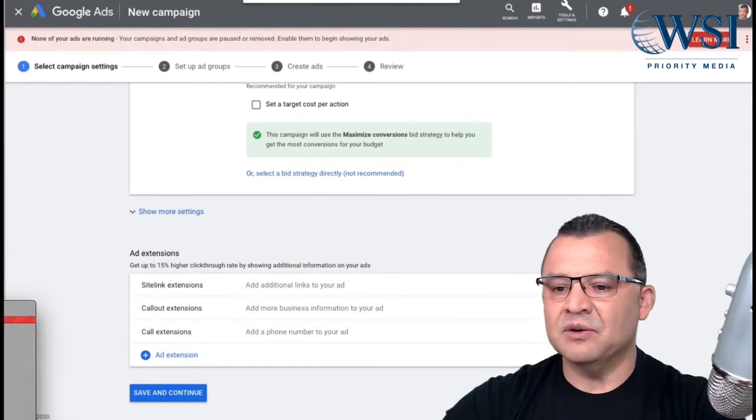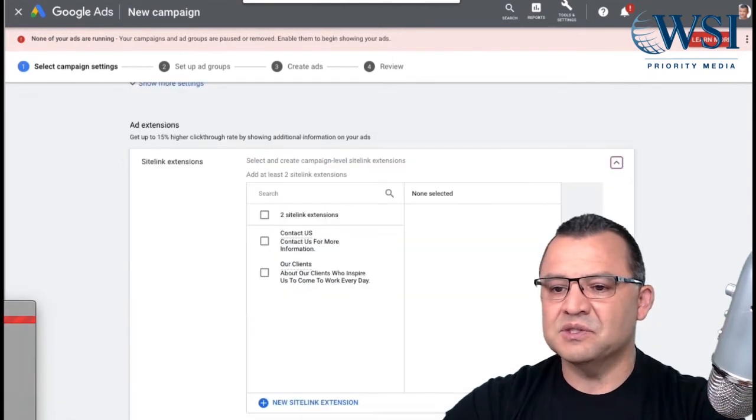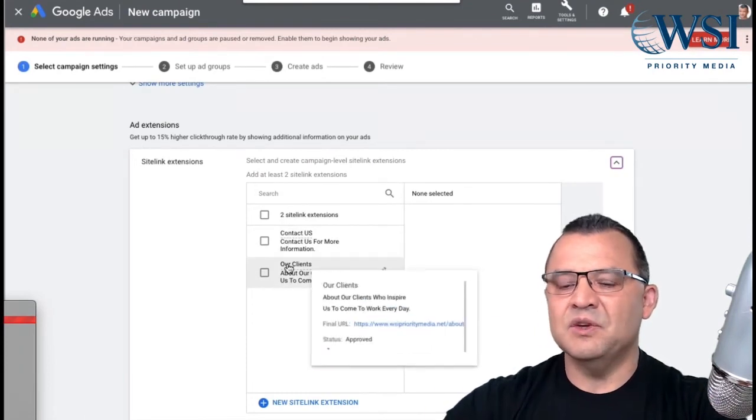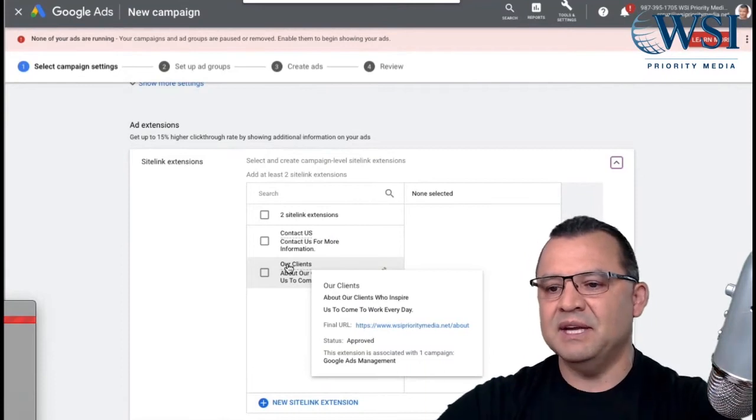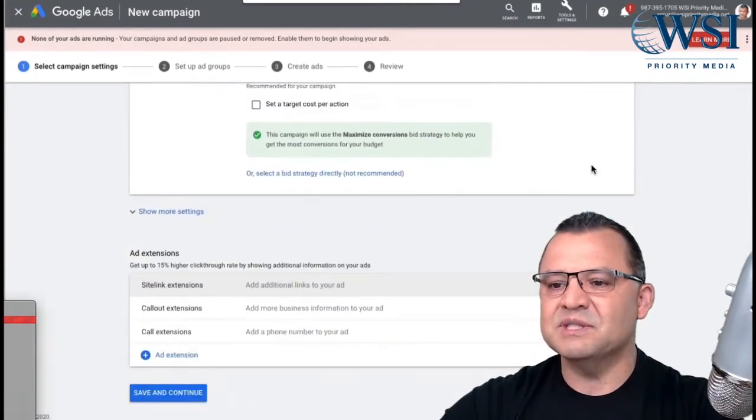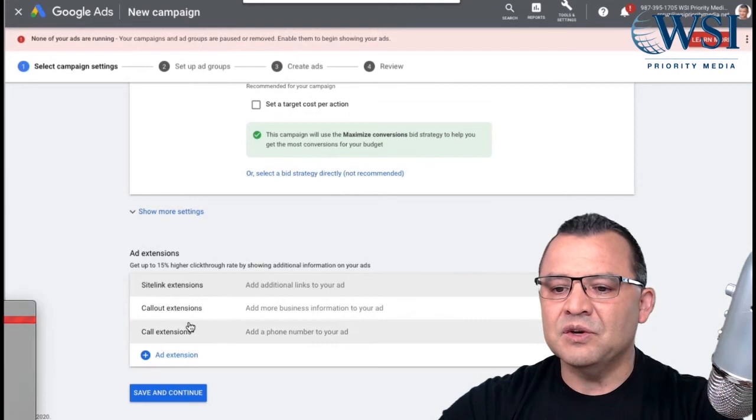So you've got your sitelink extensions that you can use right here. And in your sitelink extensions, this is where you can use the actual cities. Remember this section that I was telling you about where you can separate the pages? You can actually put those pages right in here. You can use callout extensions.